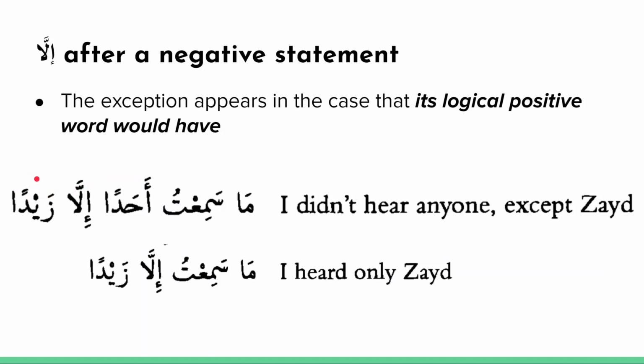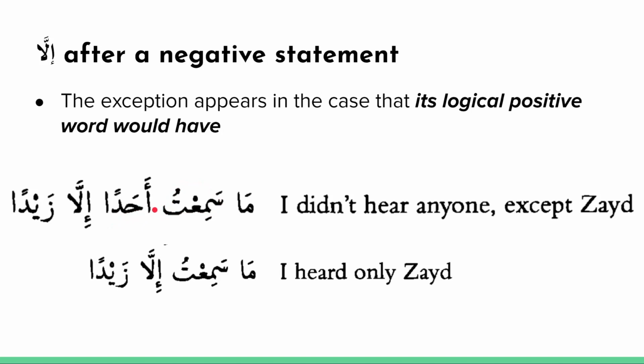So again, just like before, you can have a situation where ahadan does not even appear in the sentence. Ma sami'atu illa Zaydan. I heard only Zayd, and Zayd still has to appear in the mansub case. Okay, and this can also happen in the majroor case. Suppose you had a verb that took a preposition.